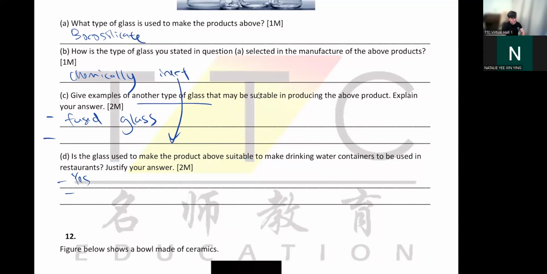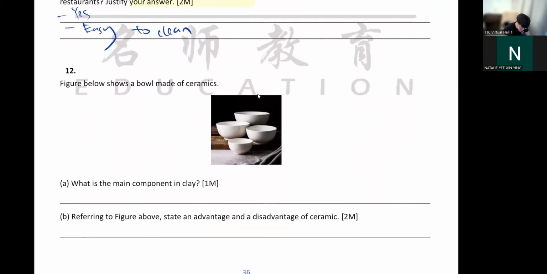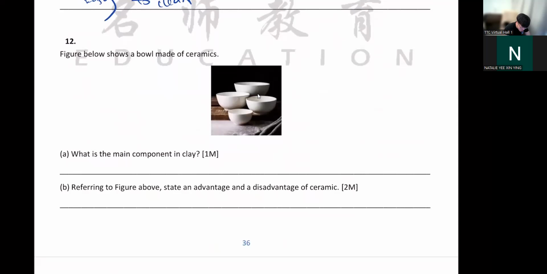Why? Because they are easy to clean, because they're chemically inert. If you want to say no, because they are brittle, easy to break, sure. This has two sides of answer. You choose whatever side you want to write, up to you.